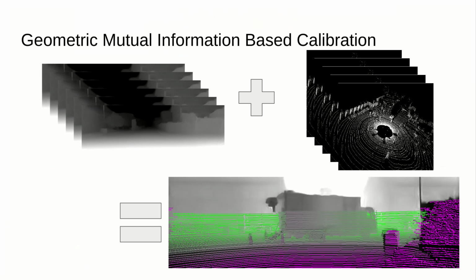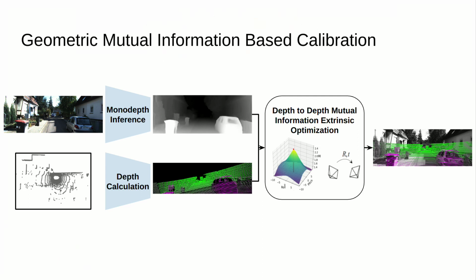Our entire method is summarized here. We turn the image into a depth sensor with a monodepth network. We project the point cloud onto the image, and then we maximize the mutual information between the two features, in this case, two geometric features. And then at the end, we get the extrinsic calibration, which allows for the correct projection.